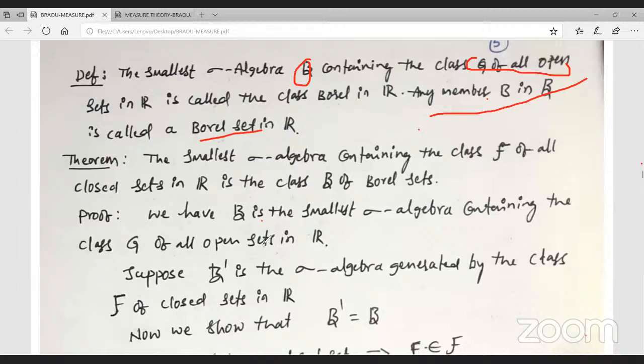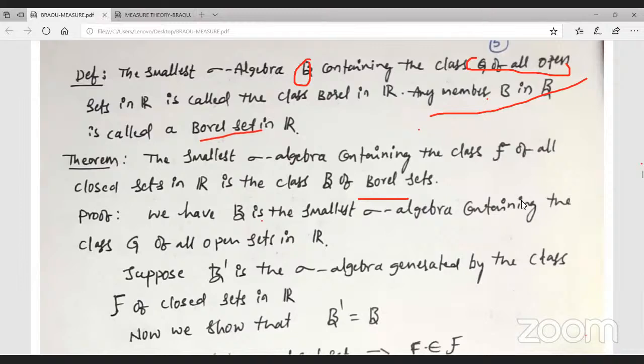Observe here. The smallest sigma algebra containing the class F of all closed sets in R is the class B of Borel sets. For every theorem we should first write the given information, and then by using that given information we prove the result. Now we prove: suppose B dash is the sigma algebra generated by the class F of closed sets in R. Now we show that B dash equals B.